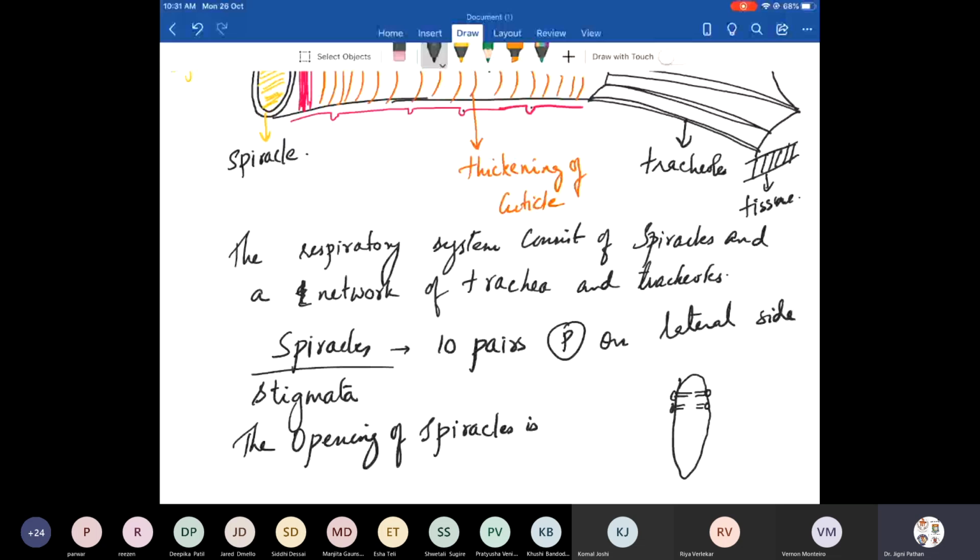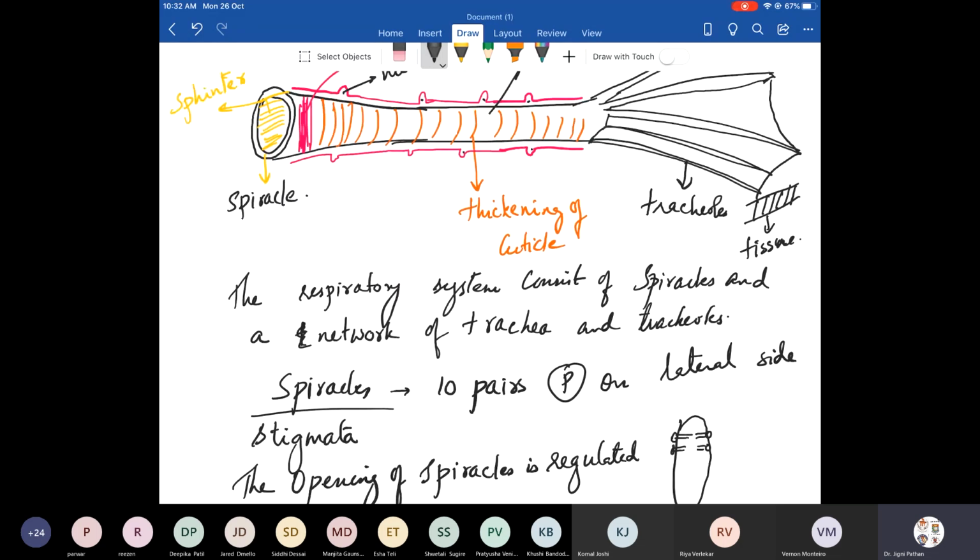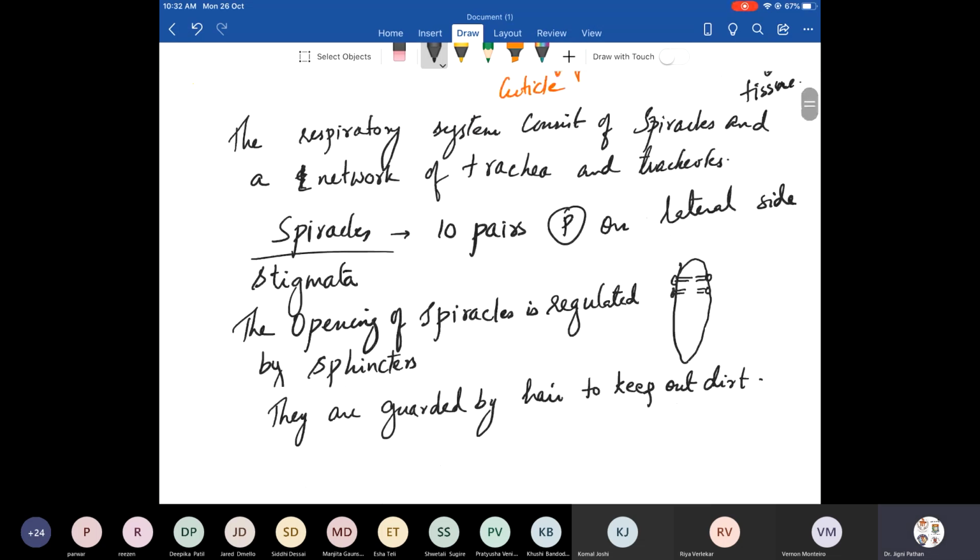The opening is guarded by a sphincter. They are also guarded by hair to keep the dirt away, to filter out the air. Is it clear? Any doubts until here?